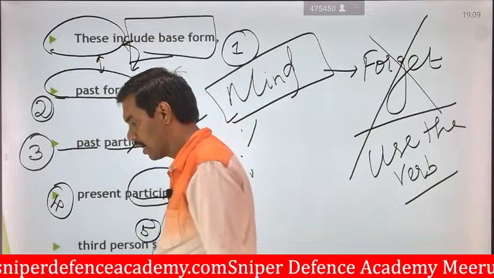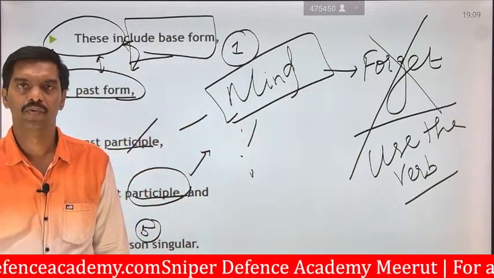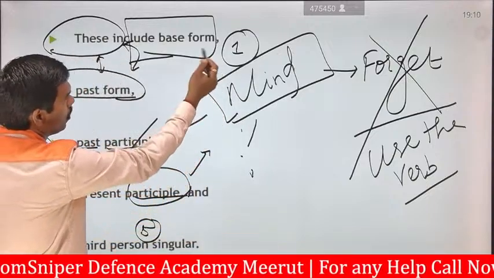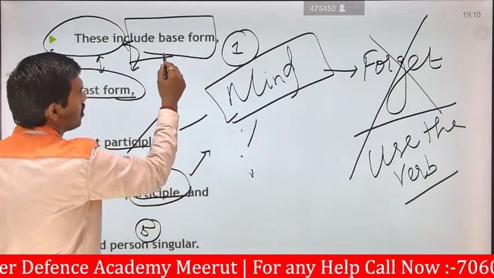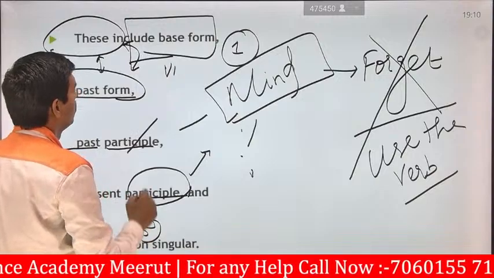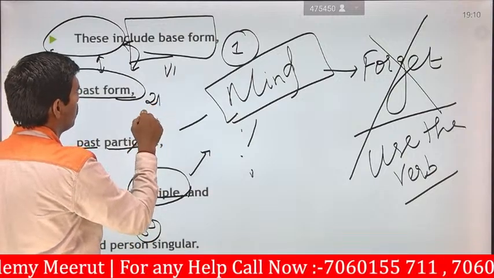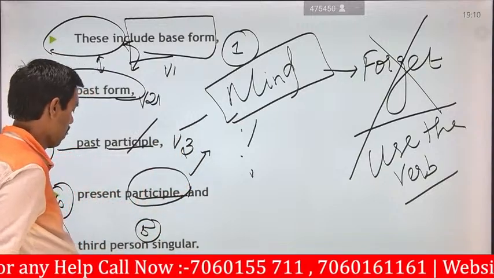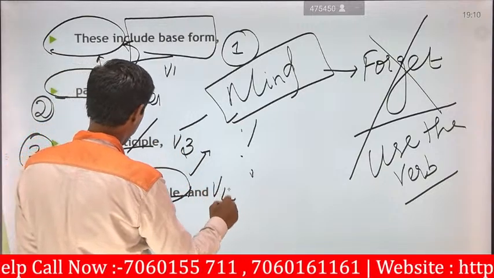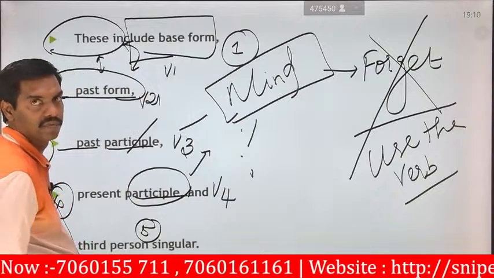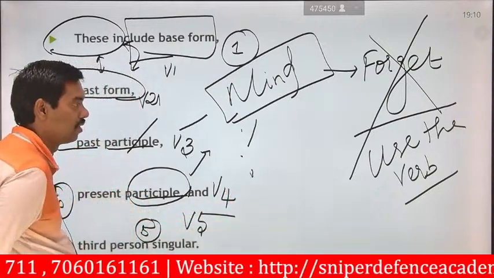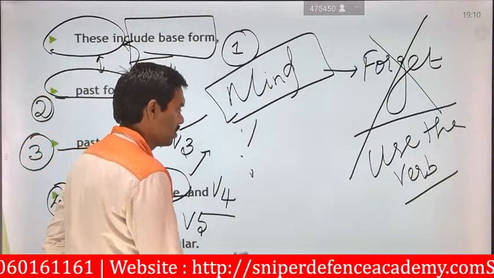As I said to you, V1, V2, V3. V1 is said to be in base form, V2 is said to be in past form, V3 is said to be in past participle form, V4 is said to be in present participle form, V5 is said to be in singular form. So how many forms have we studied?